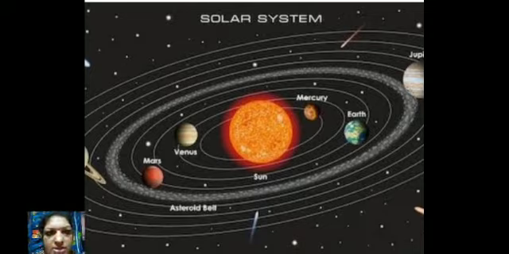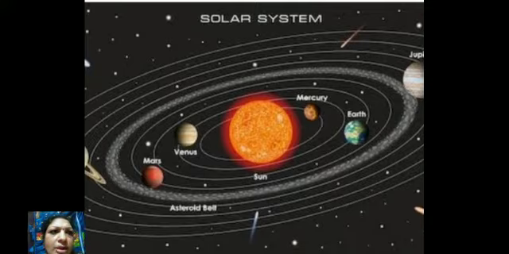So first is Mercury, then Venus, third position Earth, fourth Mars. Mercury, Venus, Earth, Mars. Fifth position Jupiter. And in this picture you can also see that between the planets Mars and Jupiter there is an asteroid belt. Then Saturn, Uranus, Neptune.